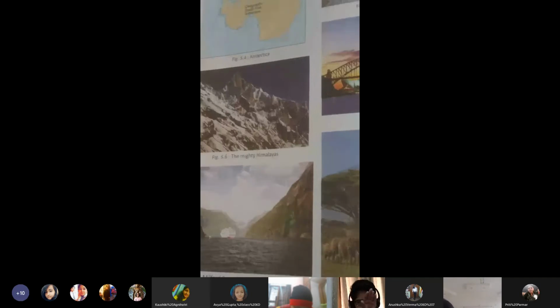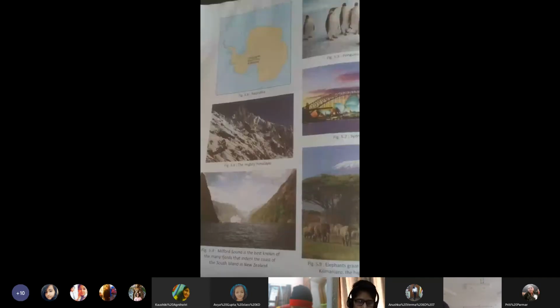And then the last picture below is showing you Milford Sound, the best known of the many fjords that indent the South Island in New Zealand. So they have shown you the various pictures. Let's move.